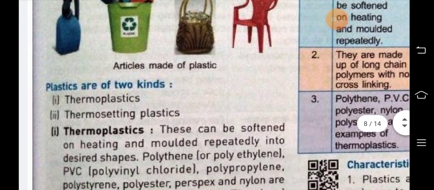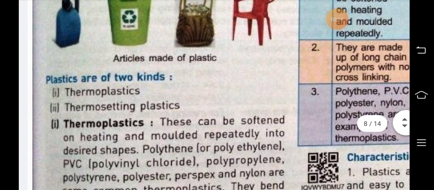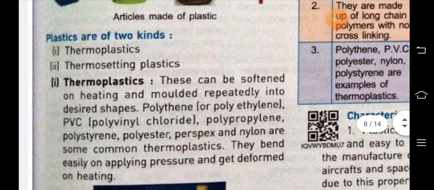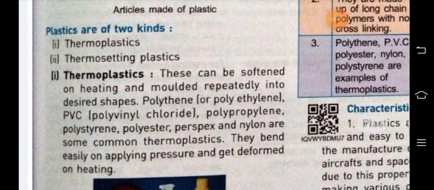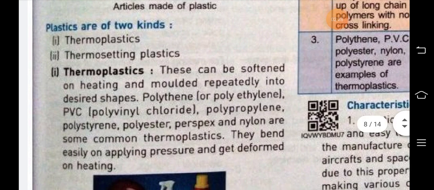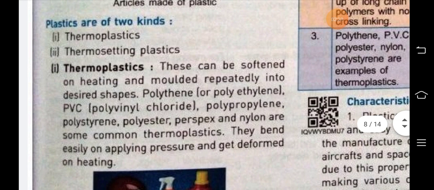So, plastics are of two kinds, thermoplastic and thermosetting plastic. Thermoplastic, these plastics can be softened on heating and molded repeatedly into desired shape. That means once the articles are made from this type of plastic, again it can be melted by heating and given desired shape. That means its recycling is possible.